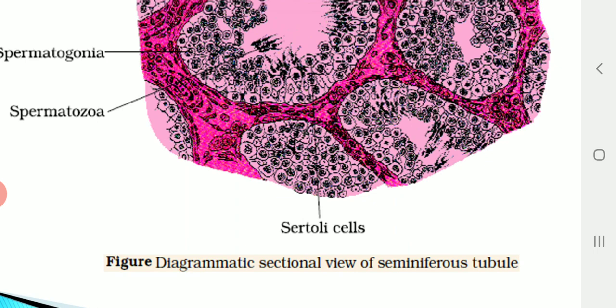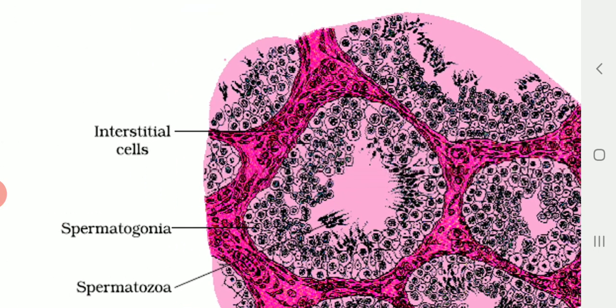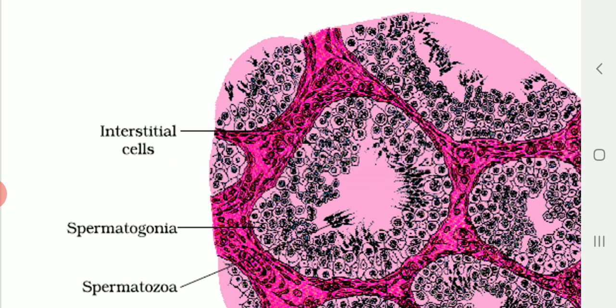Now, if we go outside the region of the seminiferous tubule, the pink region as shown in the diagram here, the dark pink one, we can see some other things which mainly consist of blood vessels, and another cell type called Leydig cells, which are also called interstitial cells.